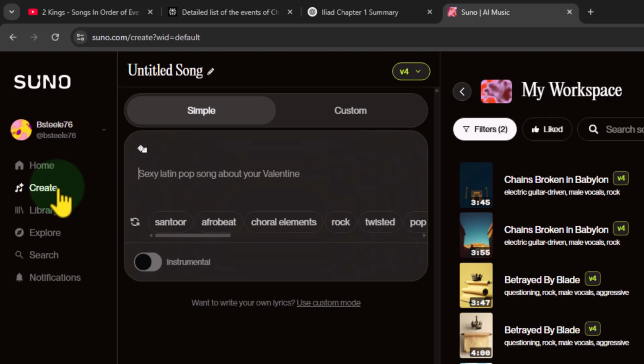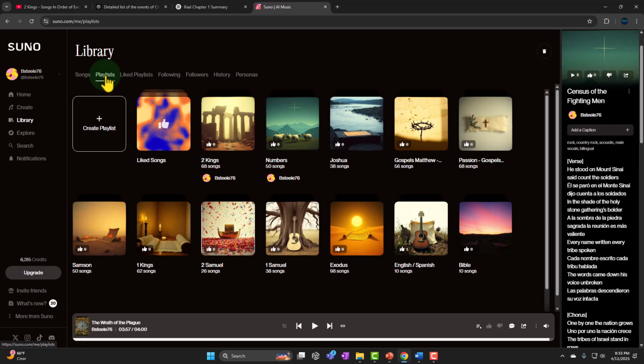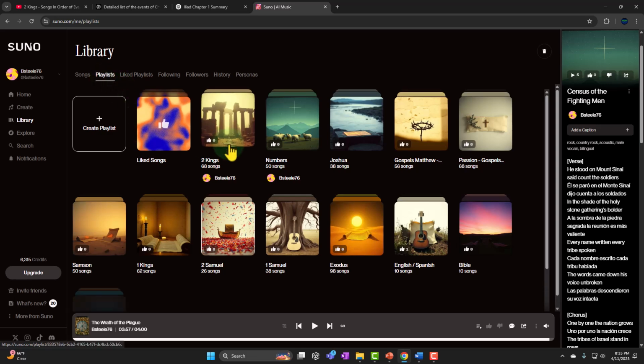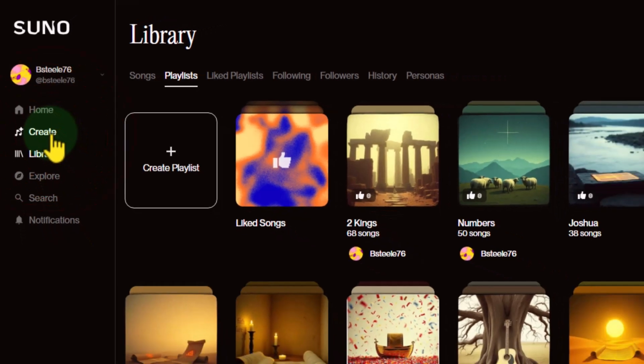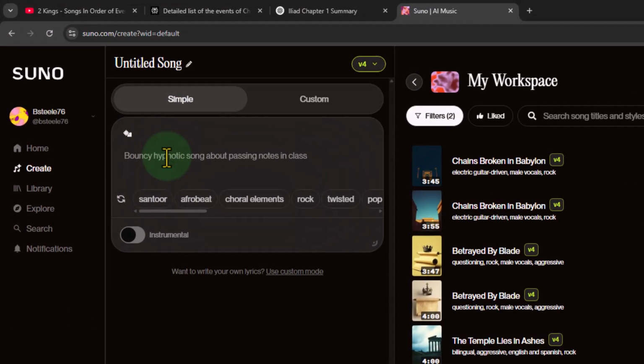But here we're in the creation tab. We're in the simple mode rather than the custom. Once we create the songs, I'm going to move them into the library tab. That's where we create our playlists, so that I can have a playlist designated to just these items. But for right now, we're in the create tab. So I'm going to give it the basic prompt that I would like it to do.